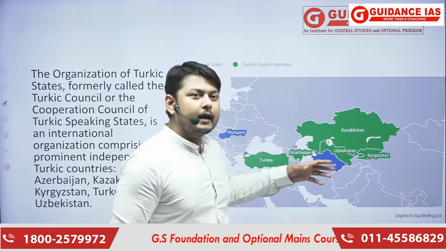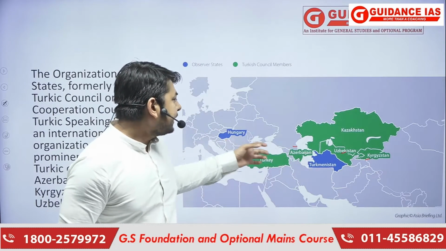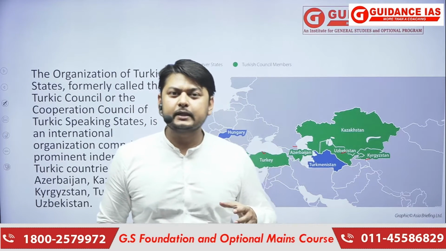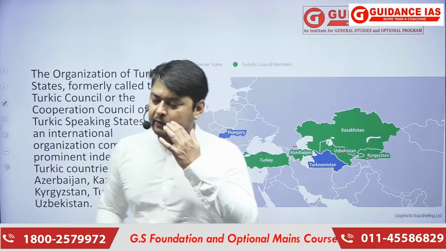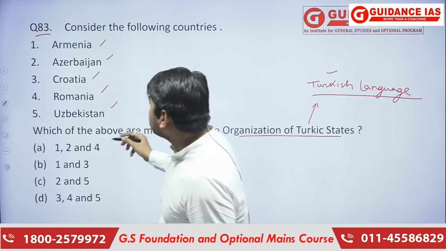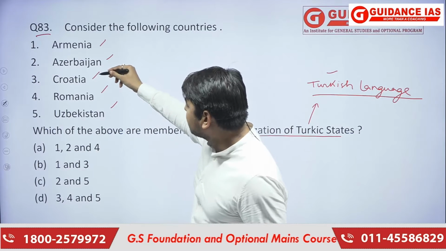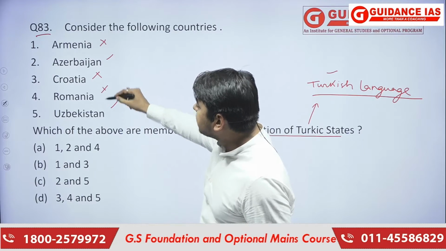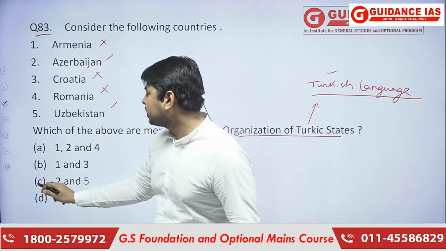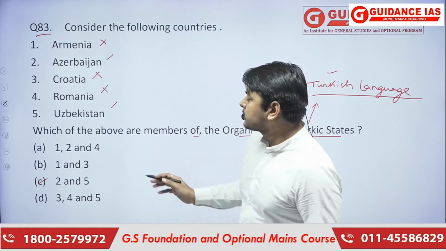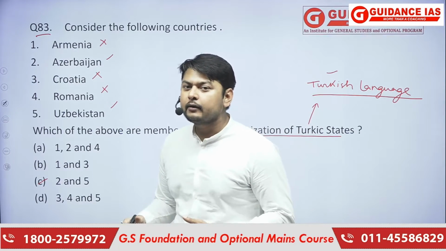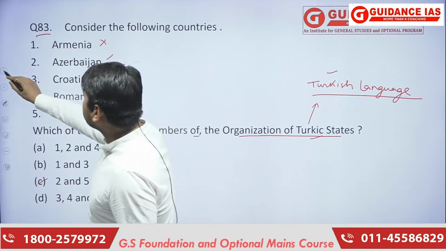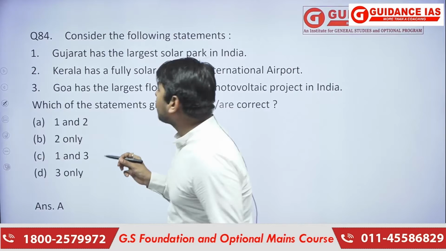The rest are not members, but Hungary and Turkmenistan are observer members of the Organization of Turkic States. So we can eliminate Croatia, then Armenia, and Romania also is eliminated. So the answer here becomes C, 2 and 5. So 2 and 5 become the answer for the Organization of Turkic States where the Turkish language is spoken.